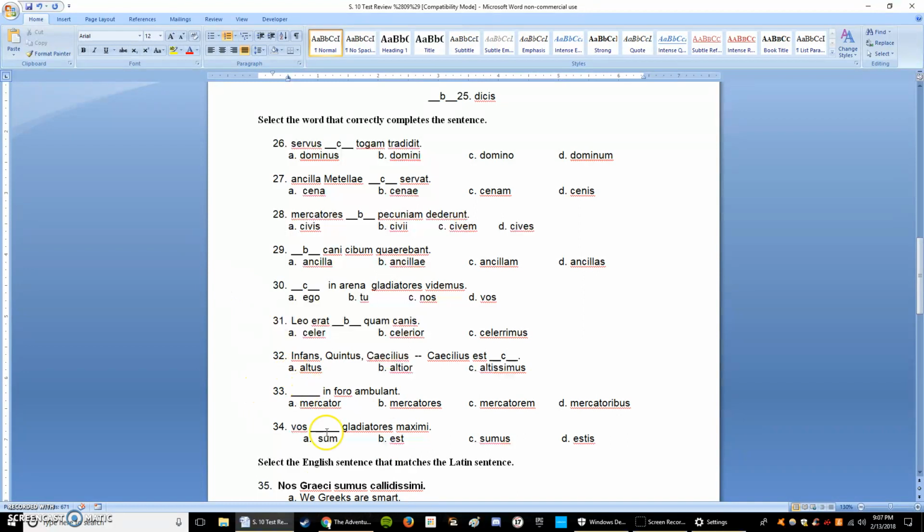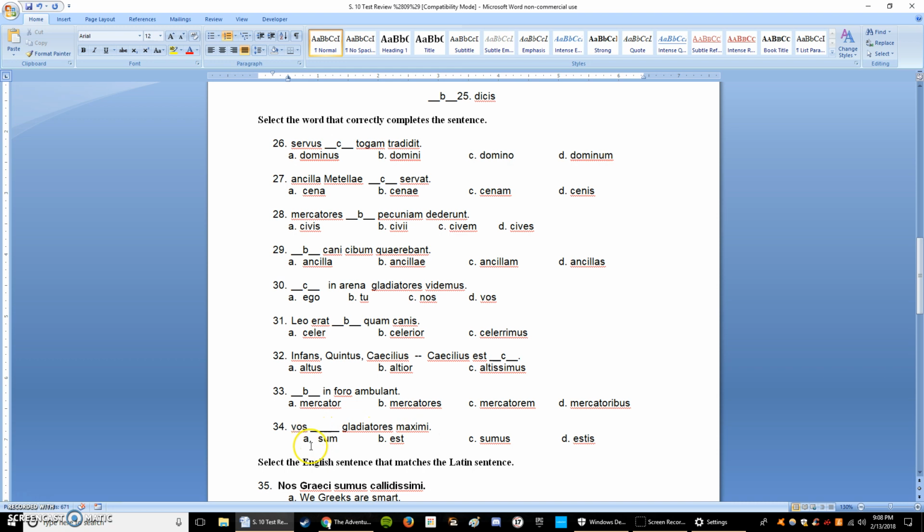Alright, number 33. Blank in foro ambulant. We're missing the first word again, so we know we're missing a subject. And we have to look at the ending of this verb, nt, so we know the subject's going to be plural, and so we know it's going to be mercatores, because that is the nominative plural ending of the third declension.